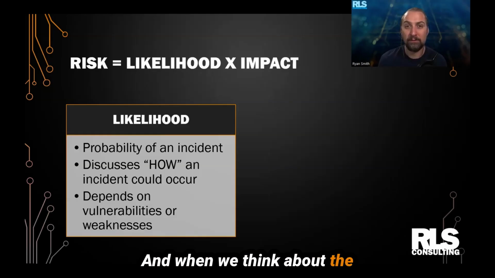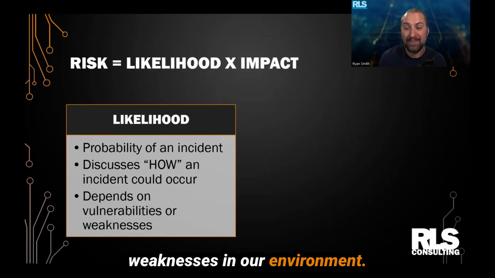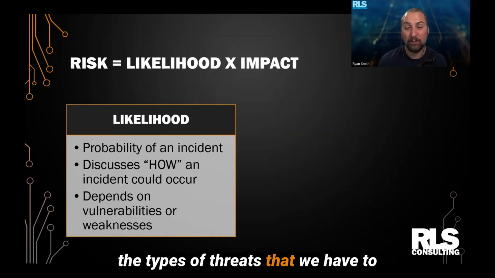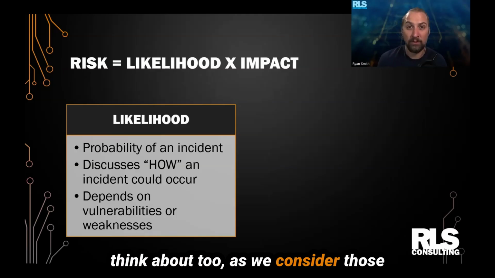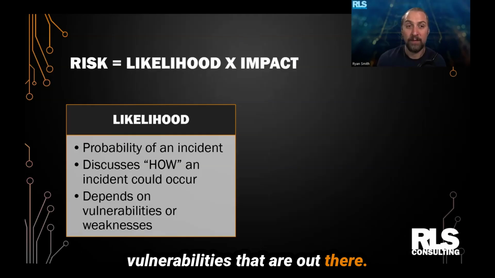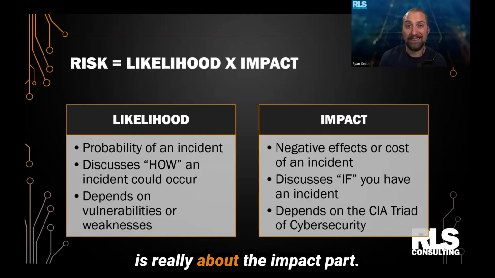And when we think about the factors that attribute to likelihood, we want to think about how this type of an event could occur. And this really depends on the vulnerabilities or weaknesses in our environment, and is somewhat combined too with the types of threats that we have to think about as we consider those vulnerabilities that are out there. The next part of the equation is really about the impact part.